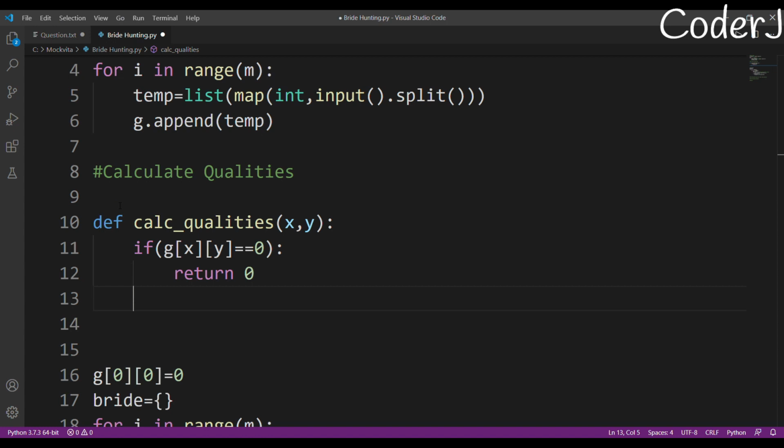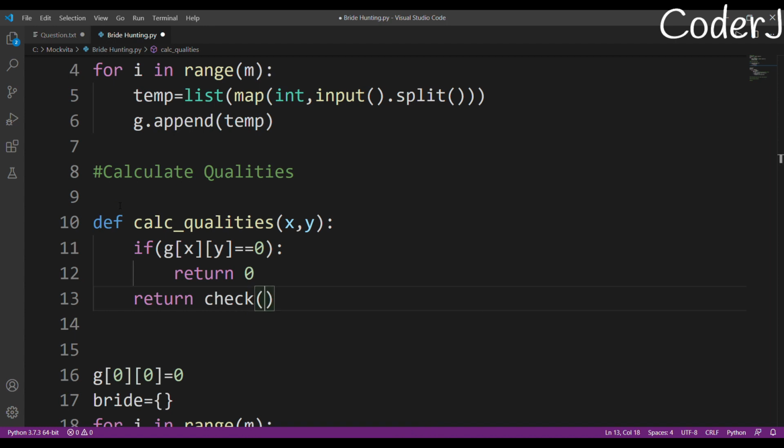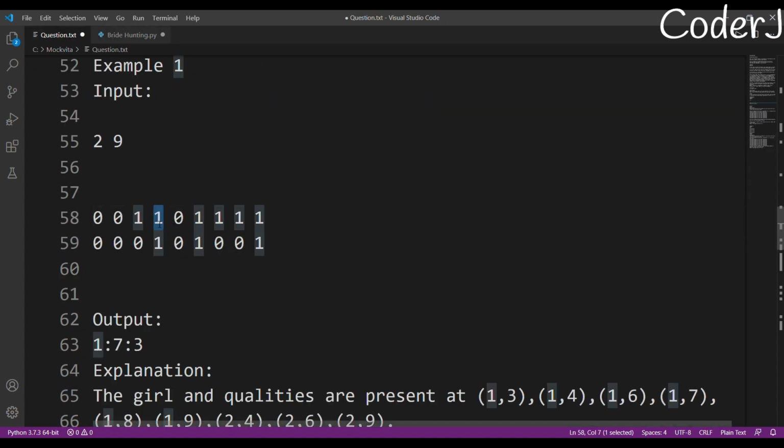Otherwise, I'll return this. I'll check all the coordinates whether they are greater than 0 or not. Basically, I know all the 8 neighbors that a girl can possess, right? If I know that the girl's coordinate is x and y, then I know what the coordinates of her 8 neighbors are.